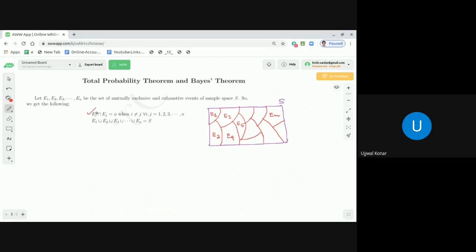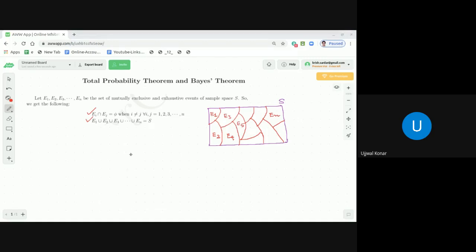And why are they exhaustive? Because if you take the union of all of them, you will get the entire sample space S. That is what is called mutually exclusive and exhaustive. So these n sets, E1, E2, E3 up to En, are a set of mutually exclusive and exhaustive events of sample space S. We get these two things: Ei intersection Ej is equal to phi, where i is not equal to j and i, j vary from 1 to n, and the union of E1, E2, E3 up to En is equal to the entire sample space S.